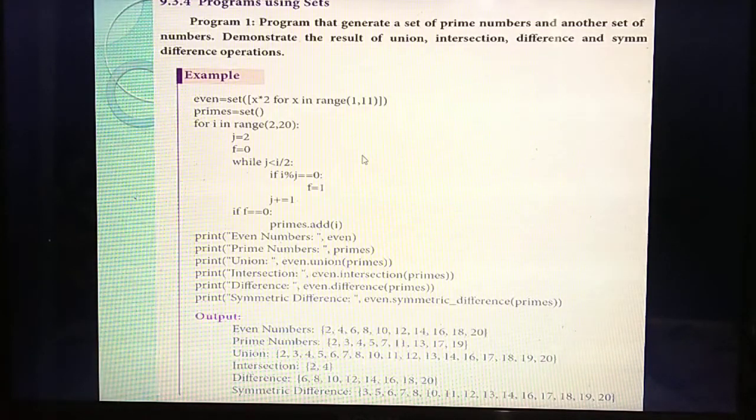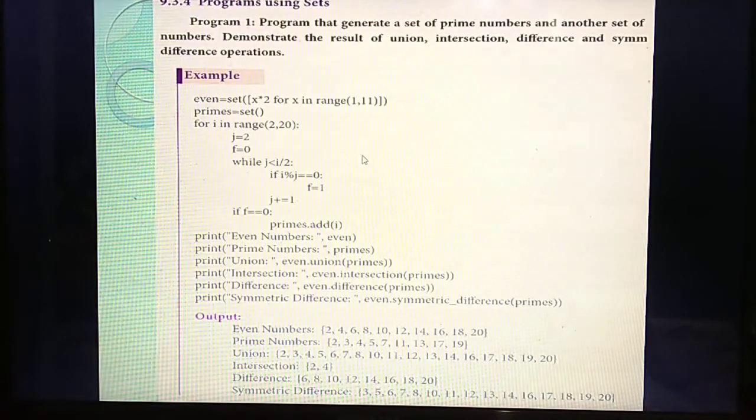Then among these two sets you are going to perform all set operations. What are the set operations we have studied yesterday? Union, intersection, difference and symmetric difference. So among these two sets, one for prime numbers and another for even numbers, you are going to perform all the set operations.